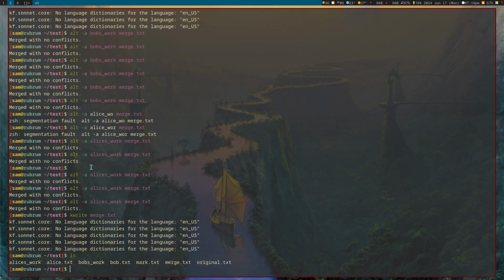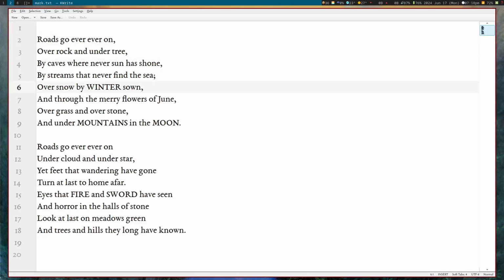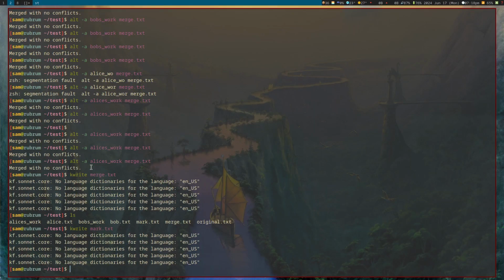Now, let's take a look at Mark's work. So Mark has capitalized some of the words here that he thought were very cool. I've got to give it to him, fire and sword do look cooler when they are capitalized, especially in this font. So we suspect that we'll probably get a conflict here. So if we do, save the alteration original to Mark as Mark's work.